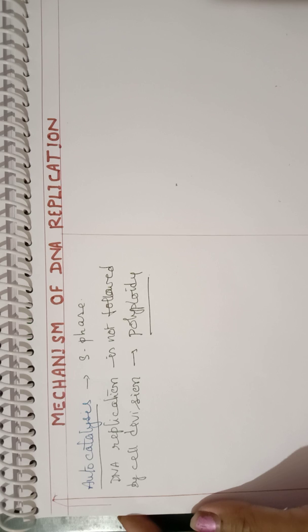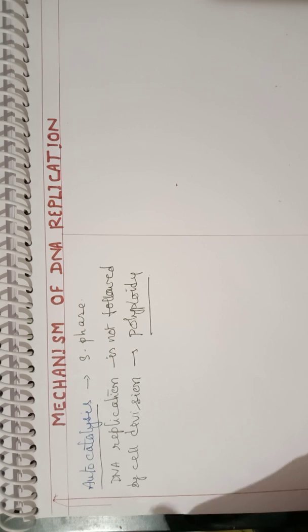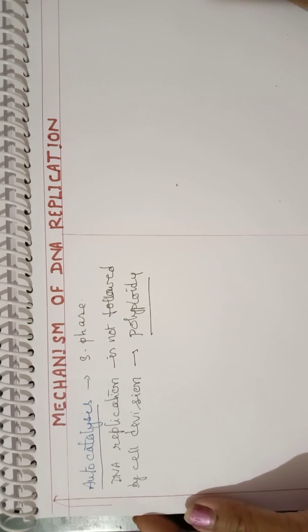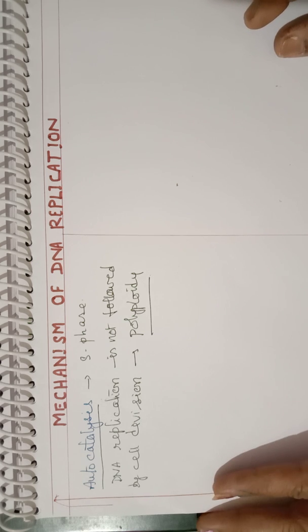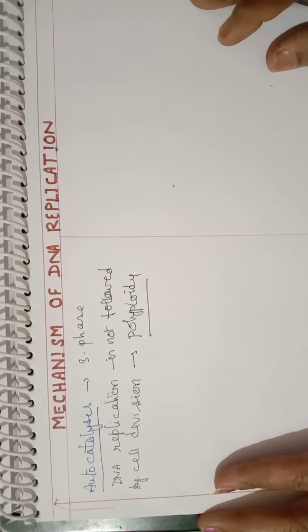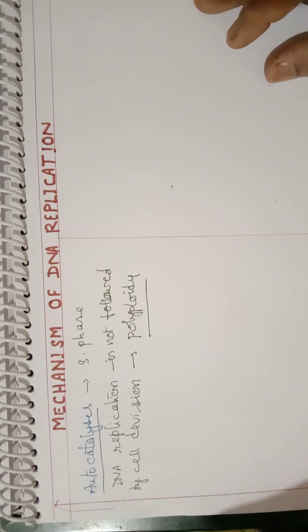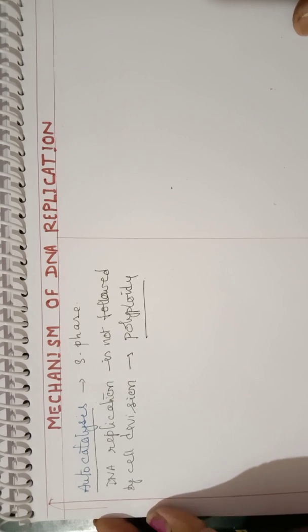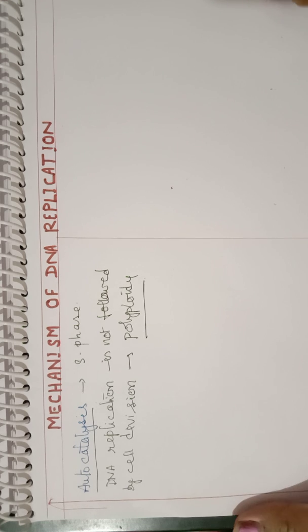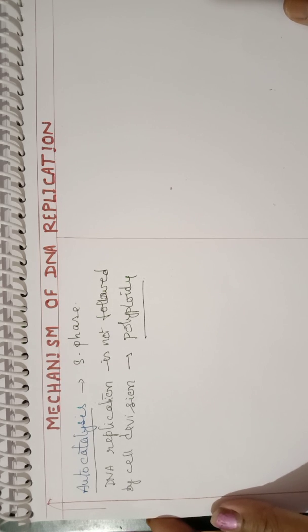So in this session, I'll be discussing the mechanism of DNA replication. In my last session, I discussed the Meselson and Stahl experiment, which proves the semi-conservative method of DNA replication. In this session, I'll be dealing with the DNA replication mechanism and the enzymes involved in DNA replication. I'm going to discuss this point by point, and you should listen carefully from the beginning to the end so that the mechanism will be very clear.